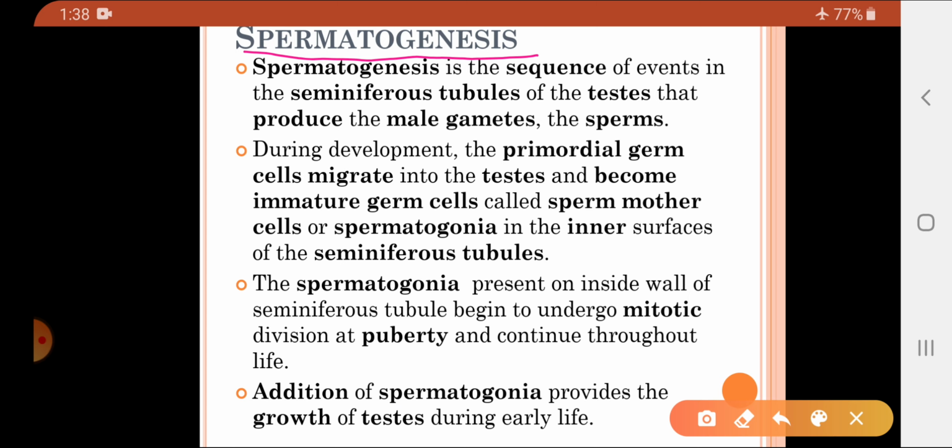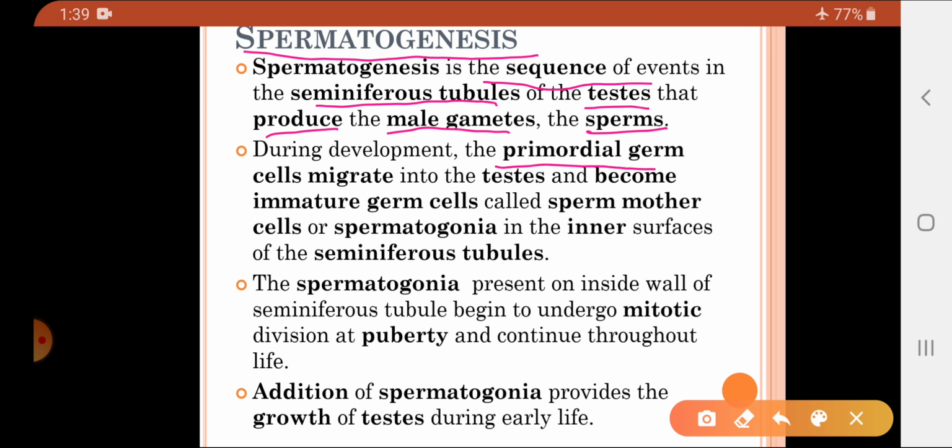So how can we define the process of spermatogenesis? It is the sequence of events in the seminiferous tubules of the testes that produce the male gametes, which are called the sperms. So spermatogenesis is a sequence of events occurring in the seminiferous tubules of the testes to produce the male gametes, which are called the sperms.